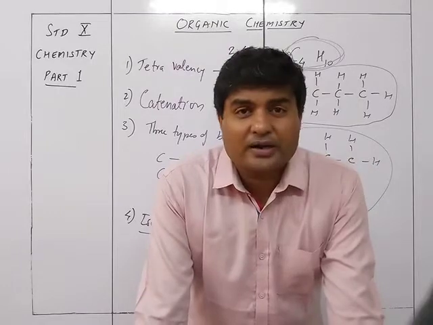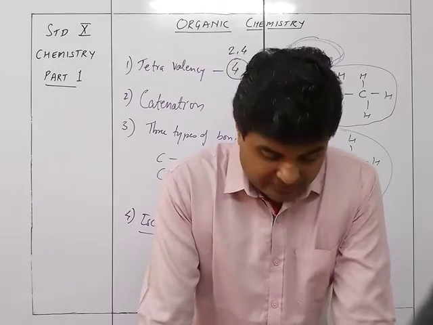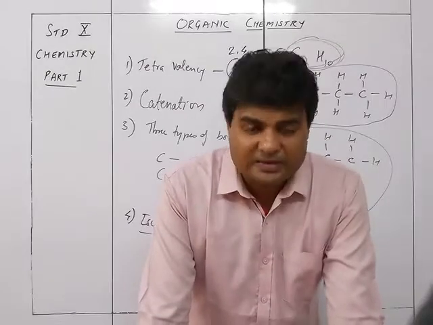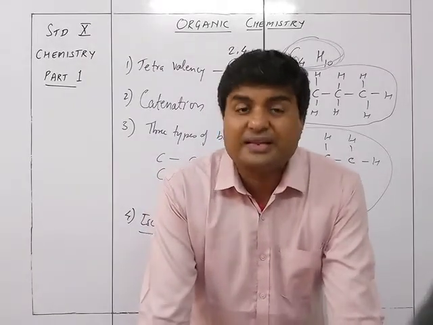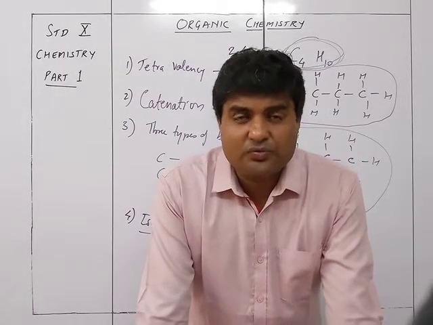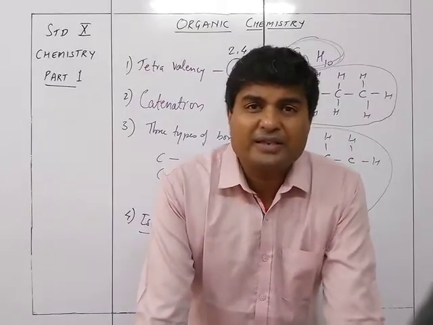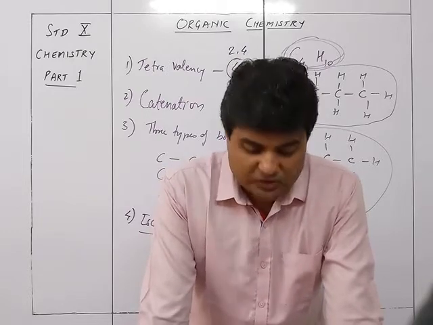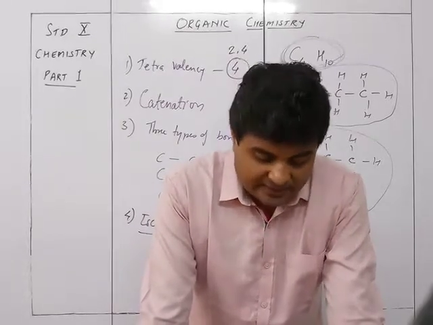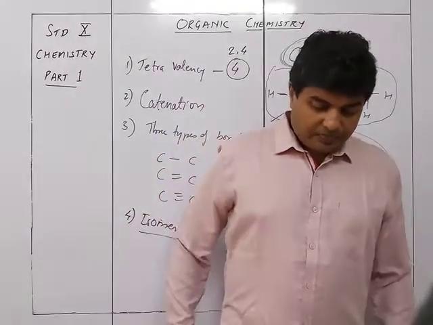Conduction of electricity: organic compounds are non-conductors, because it is covalency, so no free electrons, whereas inorganic compounds are good conductors of electricity. Combustibility and volatility: organic compounds are combustible and volatile, that's why they are good fuels. Petrol, diesel, kerosene, all these are very good fuels. Even wax is a good fuel, so overall it has good combustibility and volatility. Whereas inorganic compounds, because they are formed by electrovalent bonds, will be non-combustible and non-volatile. Finally, catenation and isomerism are exhibited in organic compounds, not in inorganic compounds.